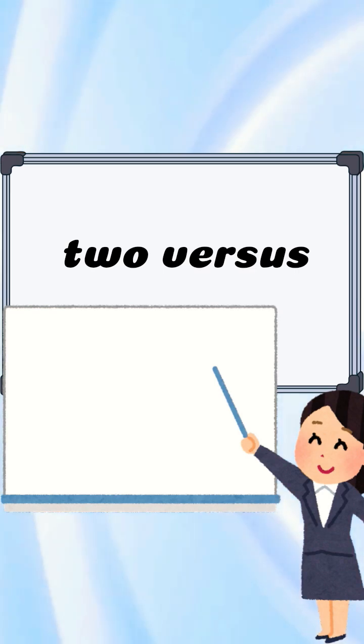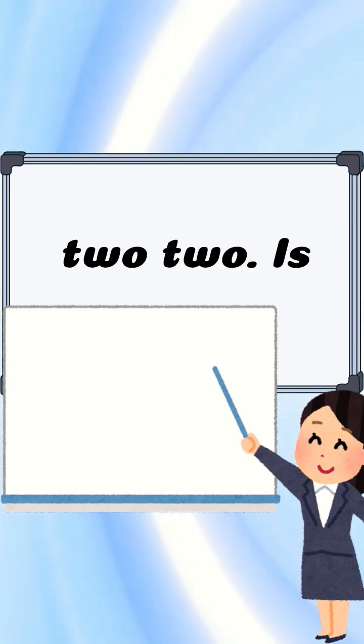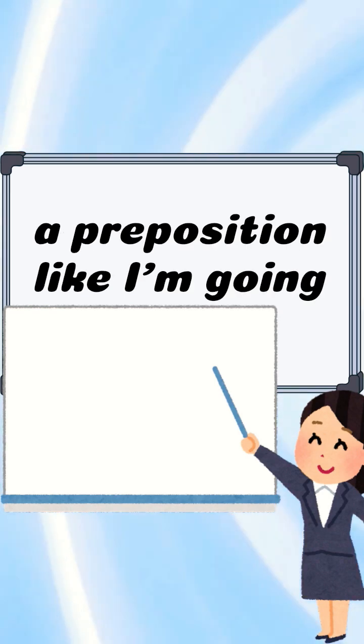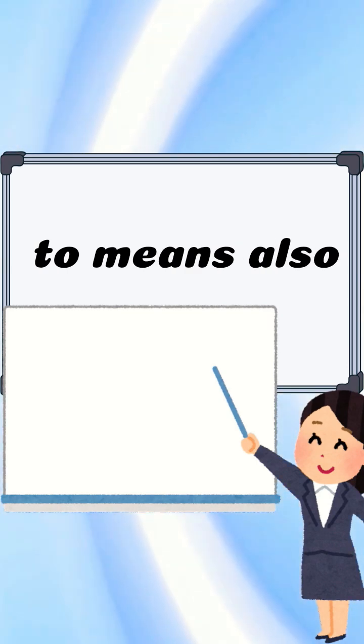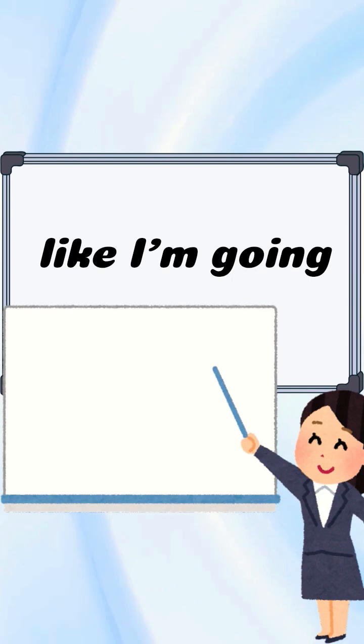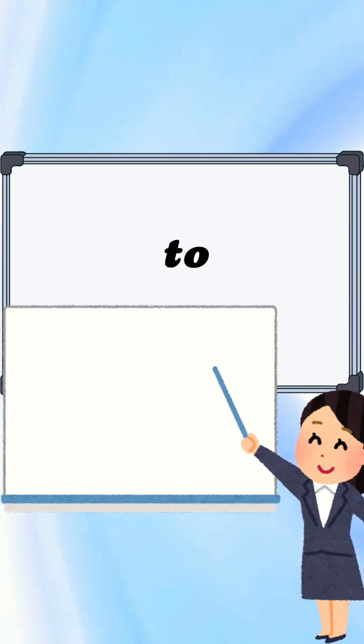To versus too. To is a preposition, like I'm going to the store. Too means also or excessive, like I'm going too.